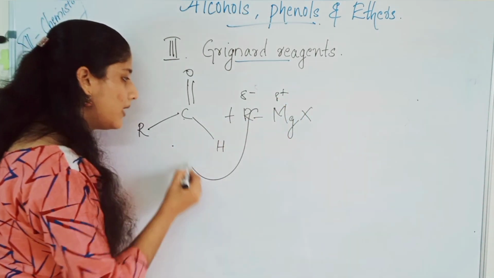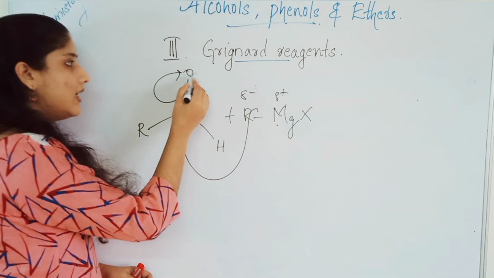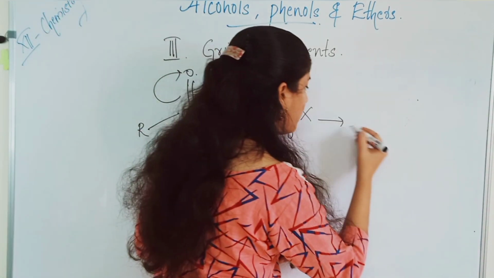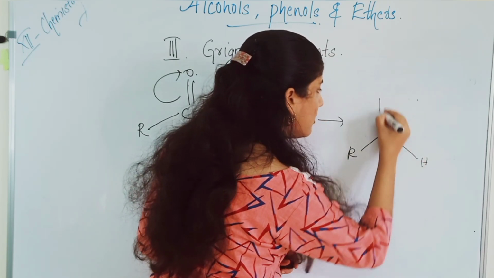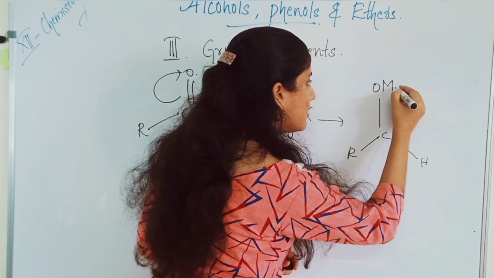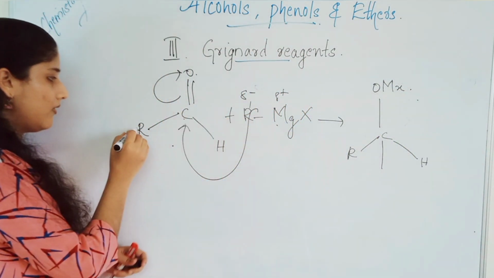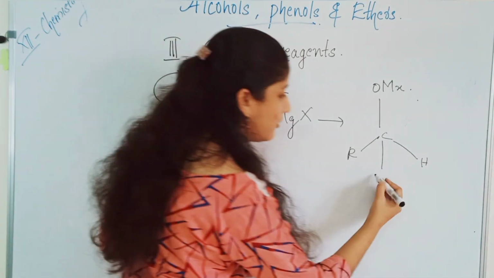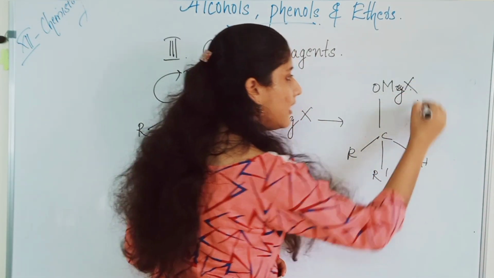This R group attacks the carbon, O minus, and MgX gets attached to this O. So the product will be RCHOMgX, here one R and here R dash. So here R dash, O MgX.